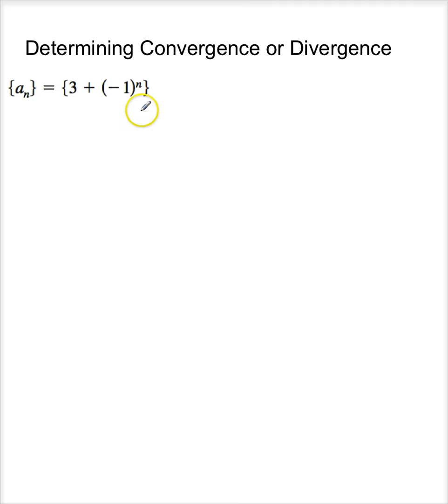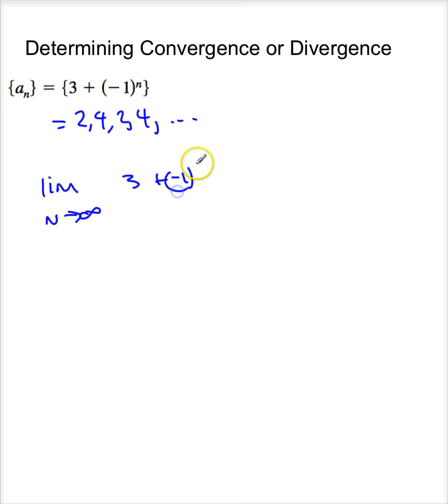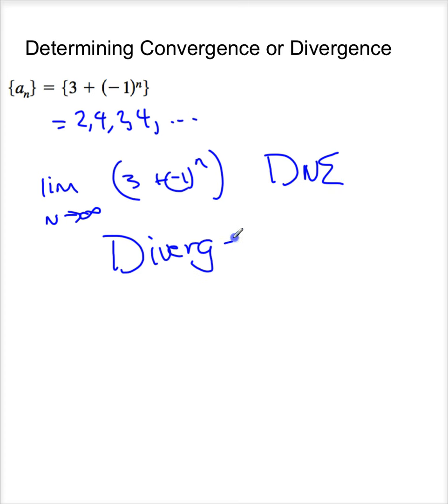Now let's look at convergence or divergence. Remember this sequence, the list of terms 2, 4, 2, 4, etc. This does not converge. The limit as n approaches infinity of 3 plus negative 1 to the n does not exist. And we say that this limit diverges because it never becomes arbitrarily close to any one number. It just bounces around between 2 and 4.